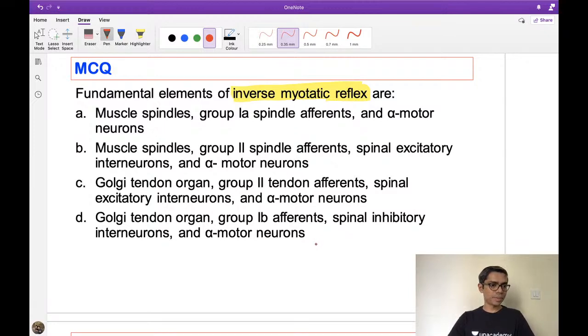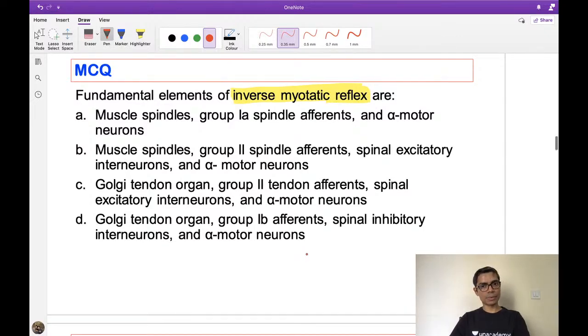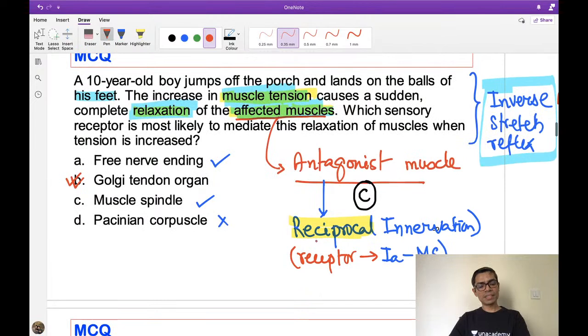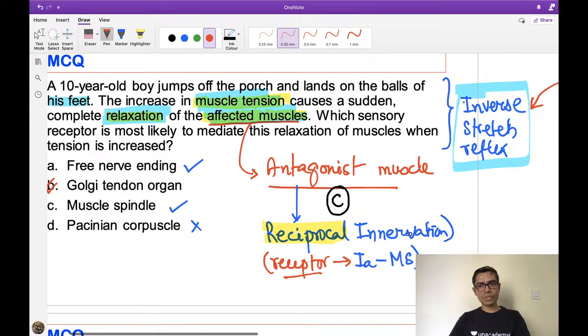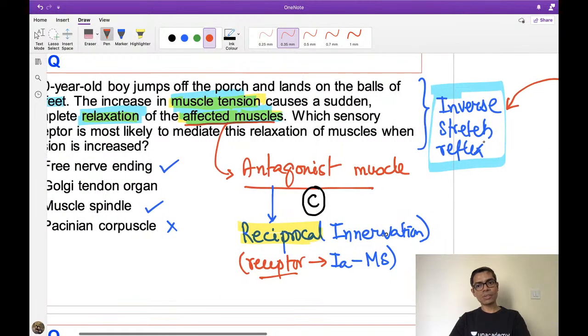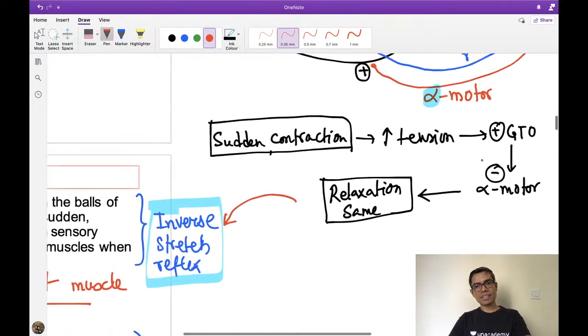Okay, so Nitish has given an answer, Sobik has given an answer, Siddharth, okay, Jhansi has also given an answer. Anybody remaining, do you want to answer? So what is the inverse stretch reflex? Just now we discussed the inverse stretch reflex and reciprocal innervation, they are separate. Look at the previous one. If it is reciprocal innervation, then the receptor is the muscle spindle and 1A is the fiber.